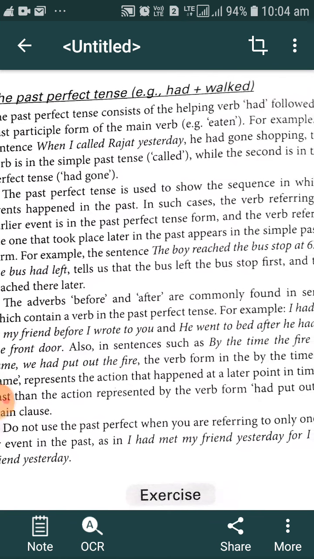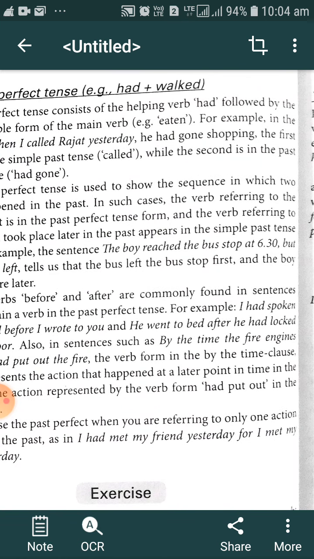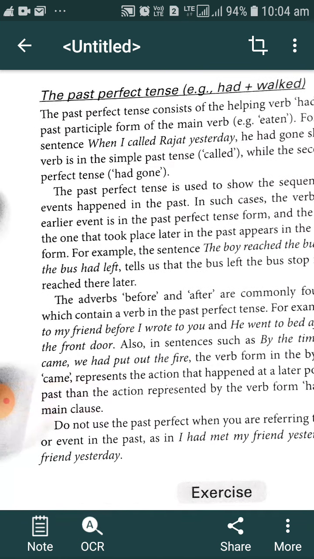In such cases, the verb referring to the earlier event, keep in mind, is in the past perfect tense.